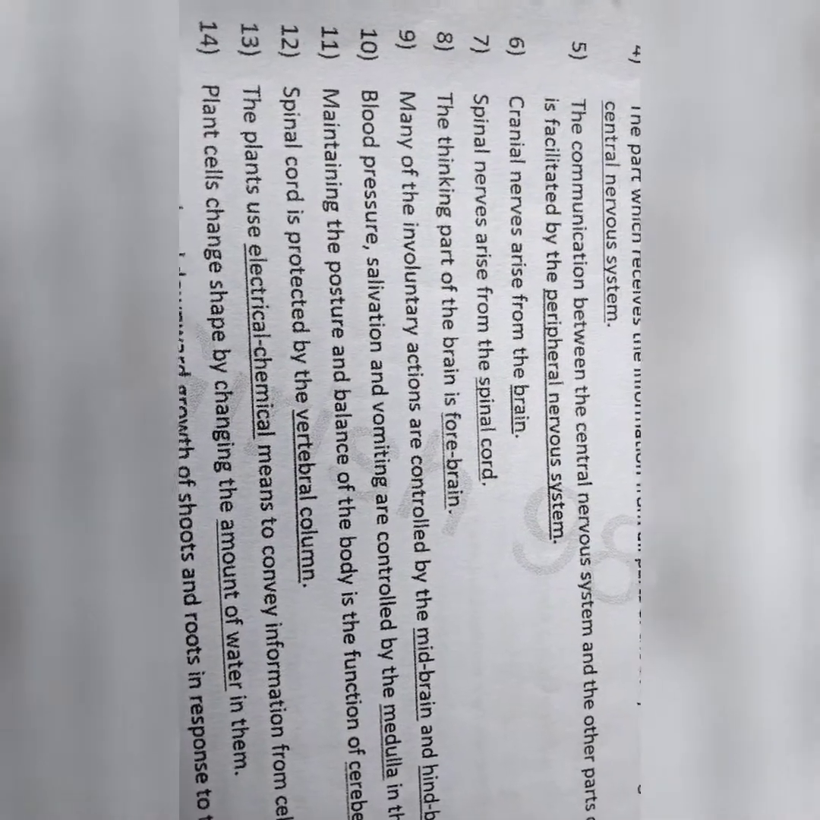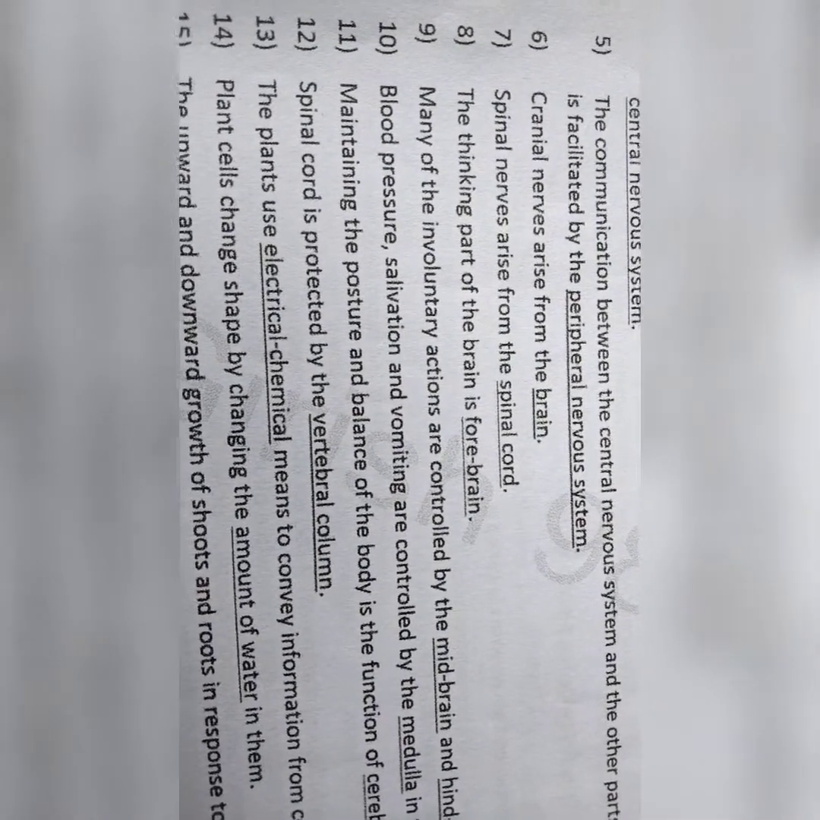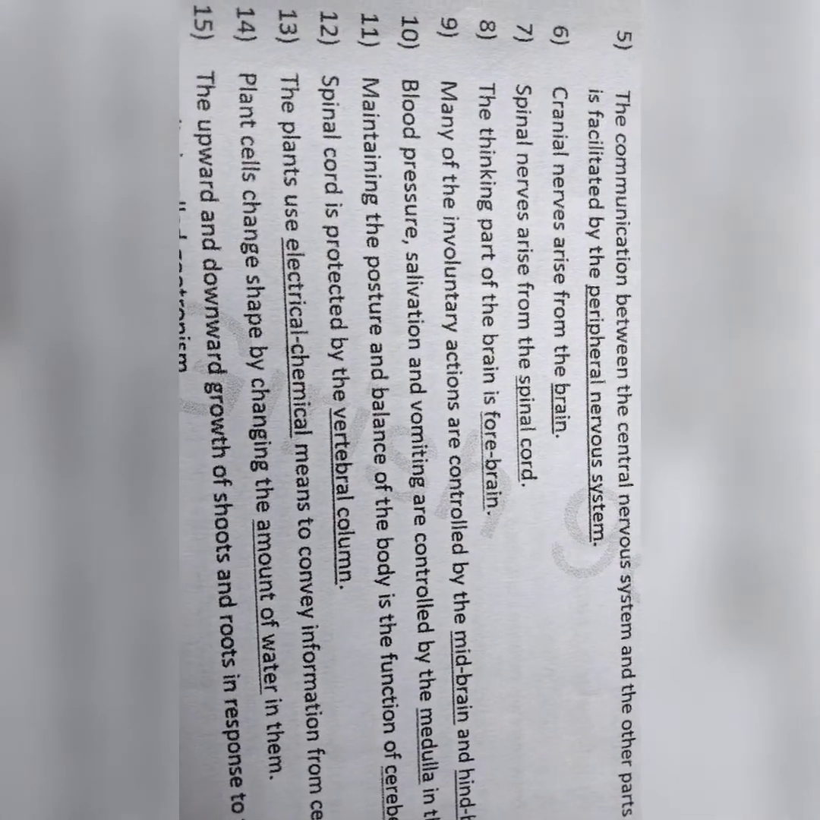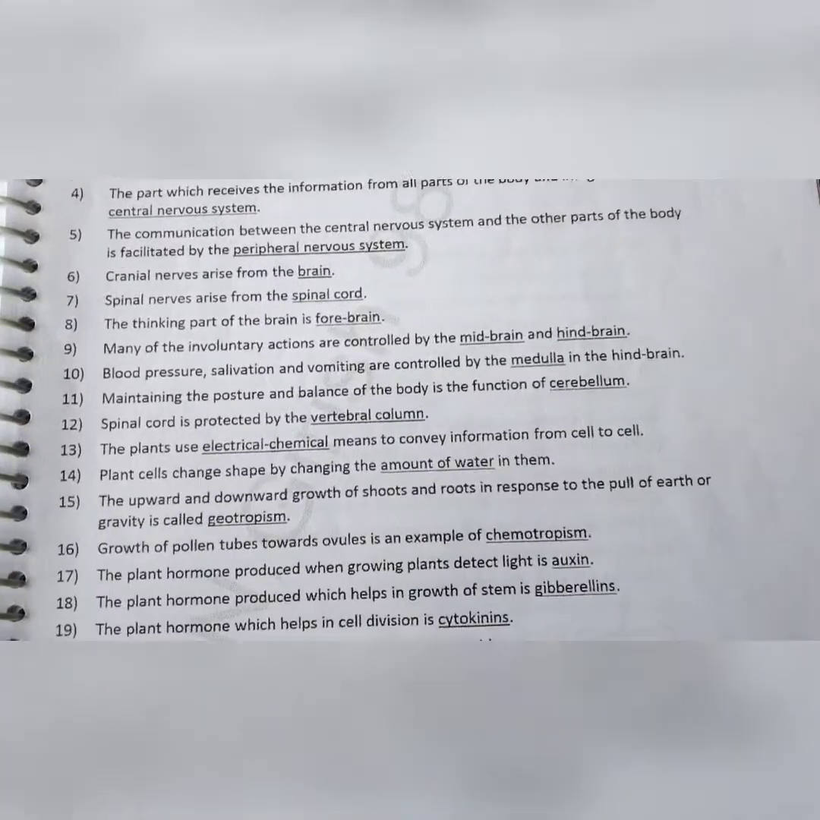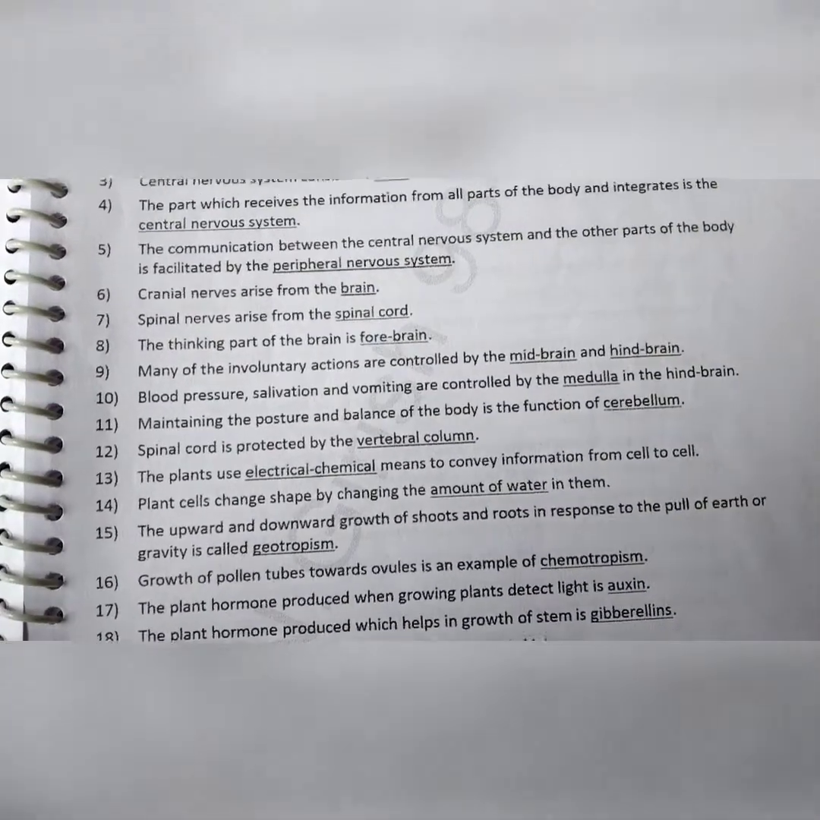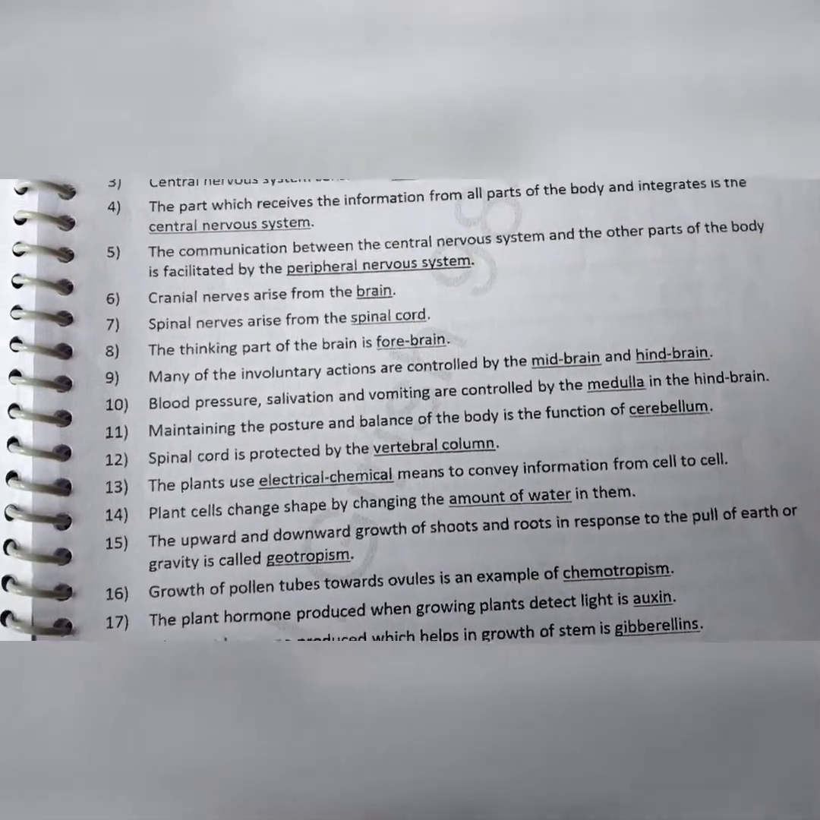Cranial nerves arise from brain. Spinal nerves arise from spinal cord. The thinking part of the brain is forebrain. Many of the involuntary actions are controlled by midbrain and hindbrain.